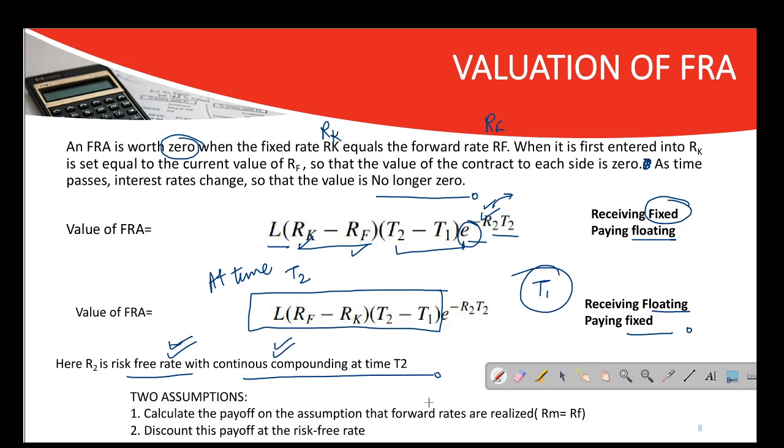Now what are the two assumptions? I have mentioned earlier that the calculation of the payoff is based on the assumption that the forward rates are realized. It means that the theoretical forward rates that I have anticipated, RM equals RF, is same in future, and also that I have discounted this payoff at risk-free rate. So this is the valuation of FRA.